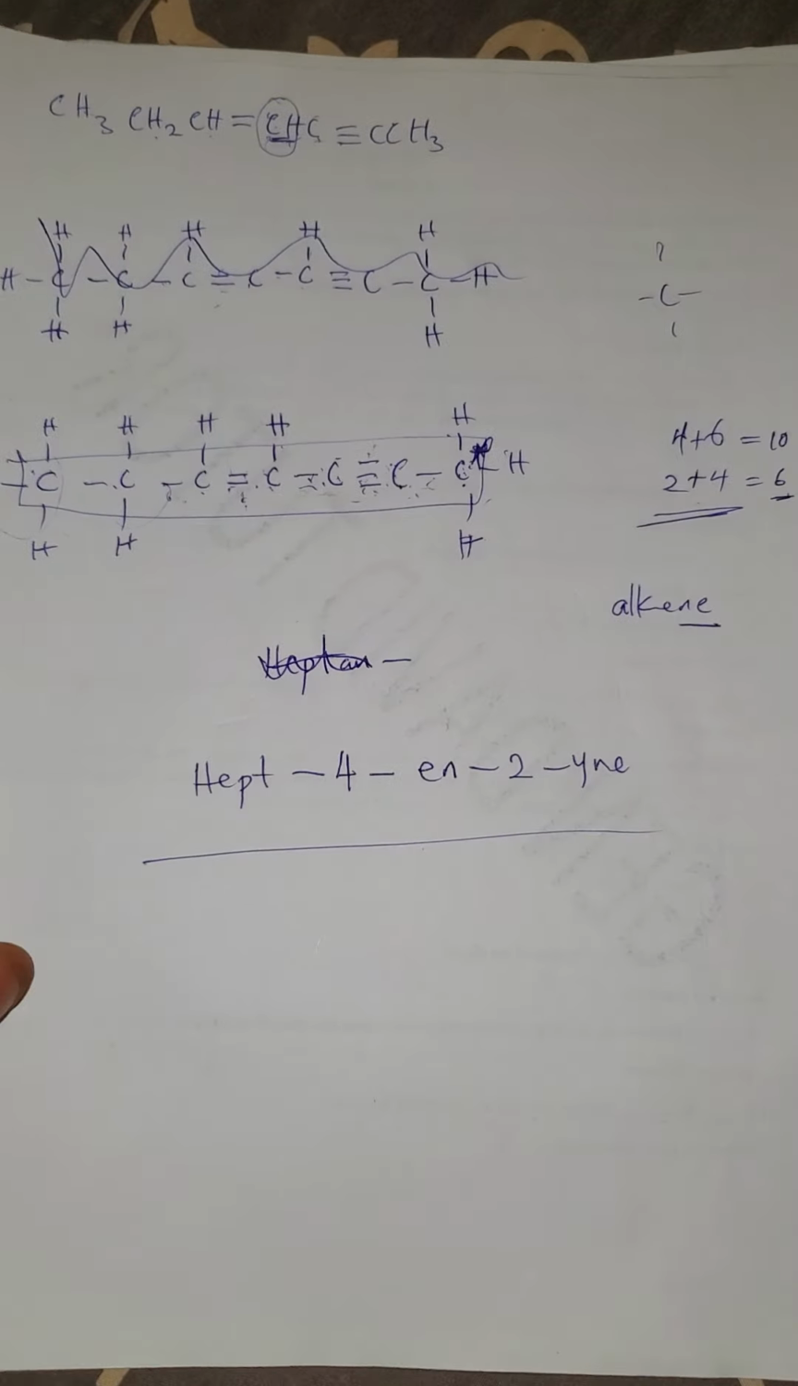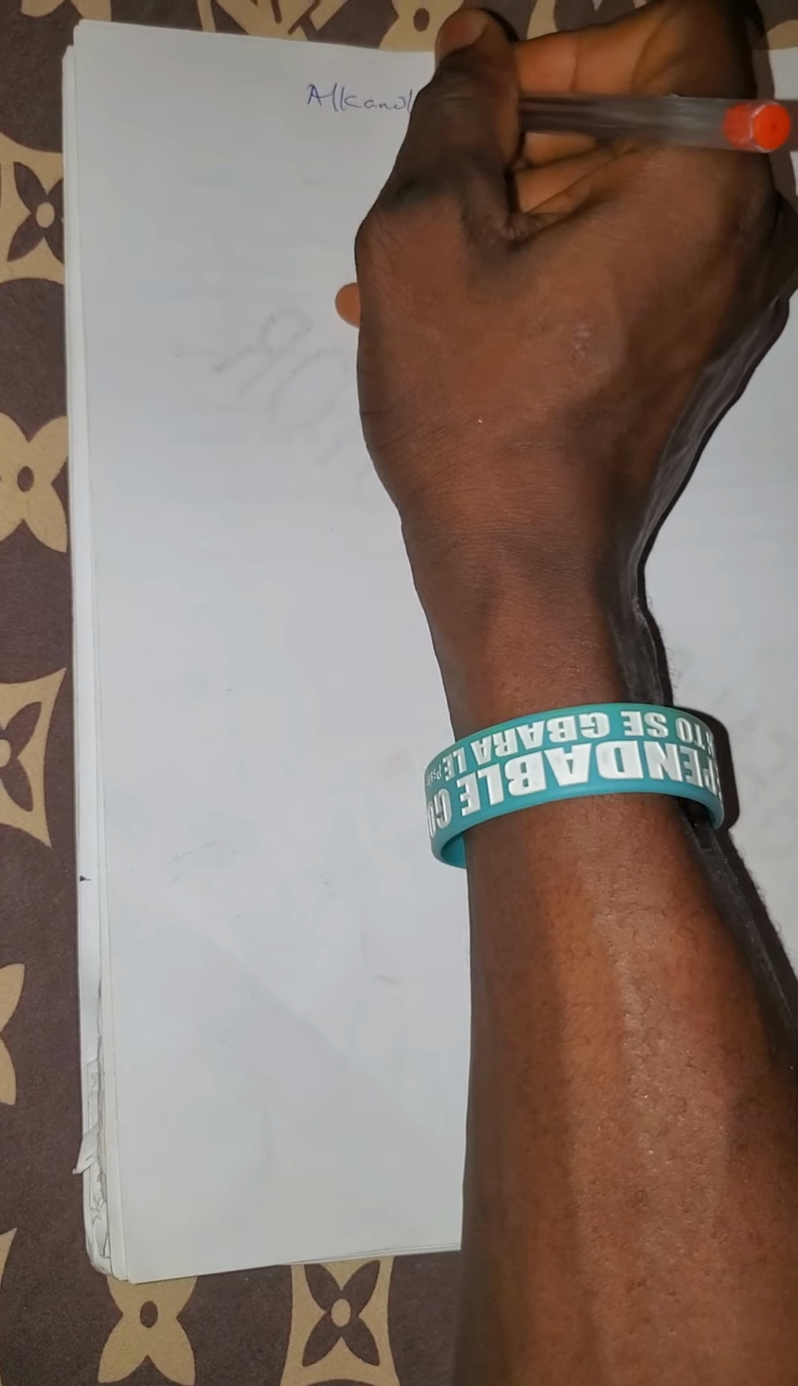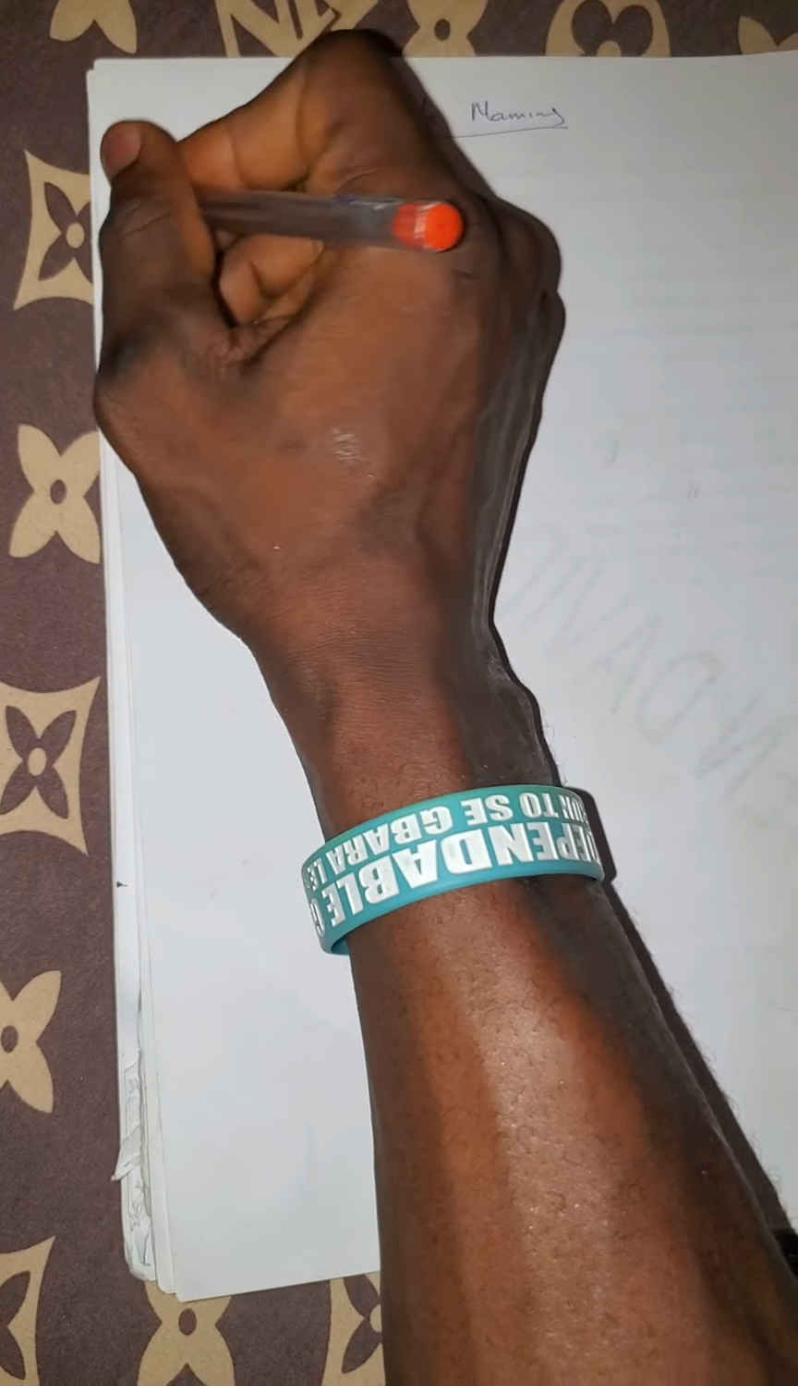Now let us go straight to the naming of the alkanol. Now we have laws. I'll give you 3 laws for alkanol naming. The first law, Law 1, says that alcohol can be named as a derivative of an alkyl group attached with a hydroxyl group. I've explained to you what we mean by alkyl group attached with hydroxyl group.